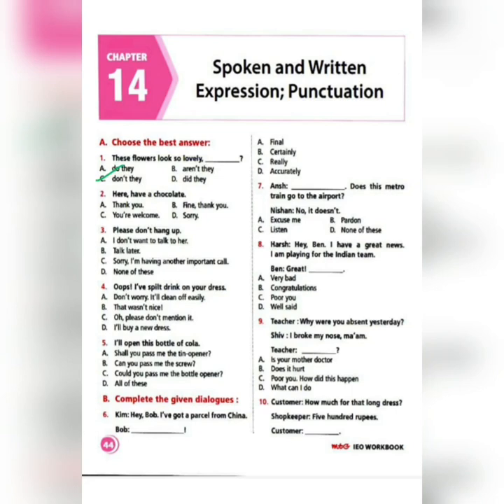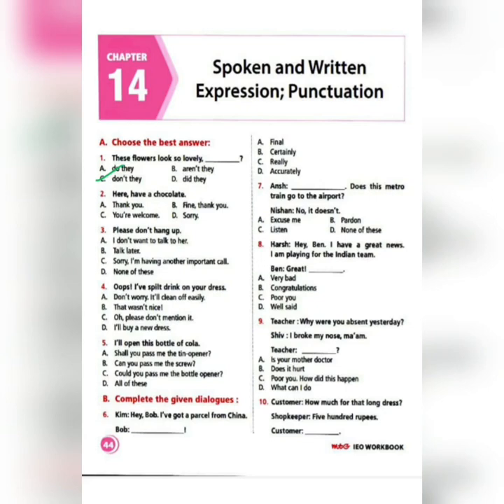Next, number 2, here have a chocolate. So now this is a different type. You have to look at the options, and then you have to decide which is the best option. They have not given any question over here like add a question tag or arrange it. They have not given any particular question because here it's a complete mixture. You just have to read the question, read the option, and then choose accordingly.